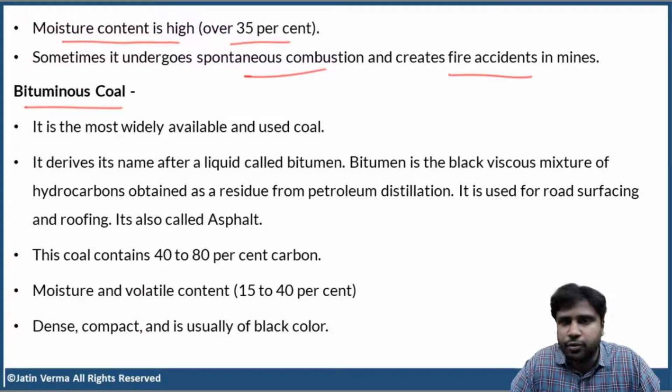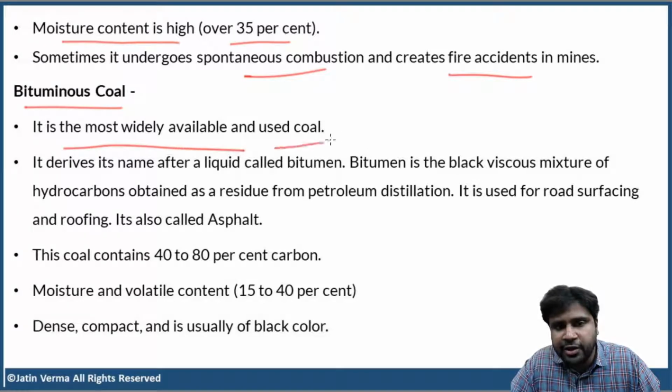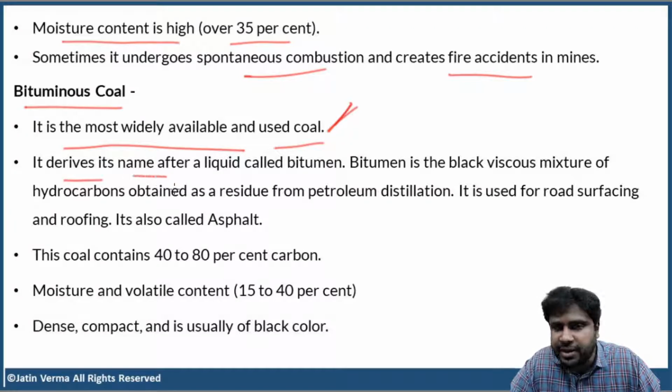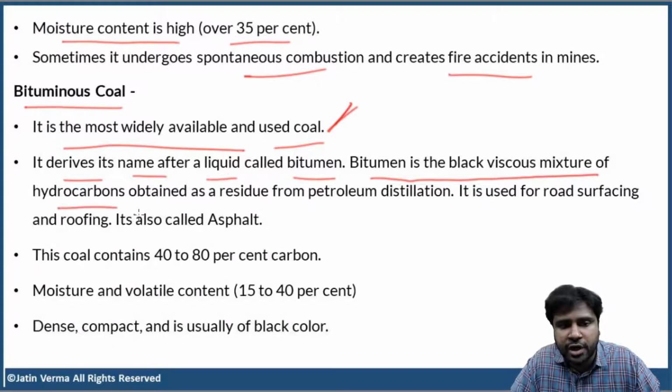Now, bituminous coal. It is the most widely available and used coal. Very, very important. Now, why do we call it as bituminous? It derives its name after a liquid called bitumen. Okay, bitumen is the black viscous mixture of hydrocarbons obtained as a residue from petrol distillation. Okay, we purify crude oil, right, in oil refineries, then we get a residue. That residue is called bitumen.